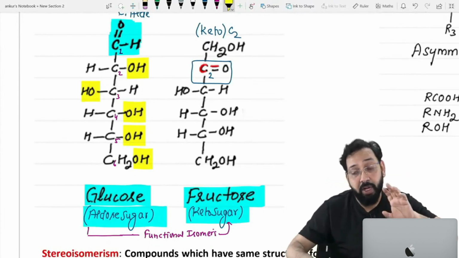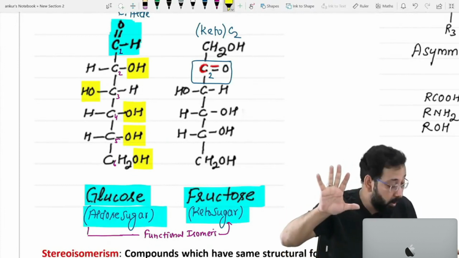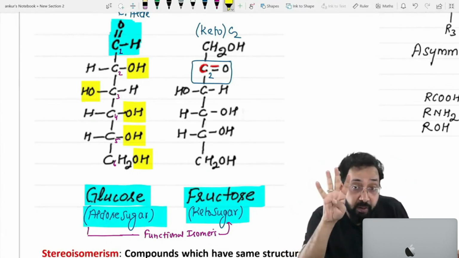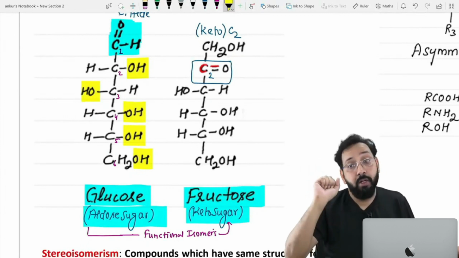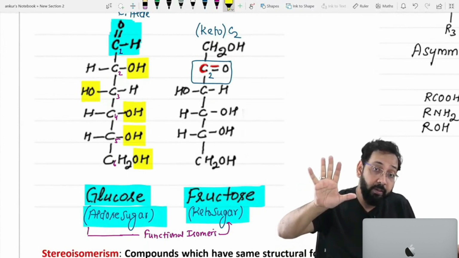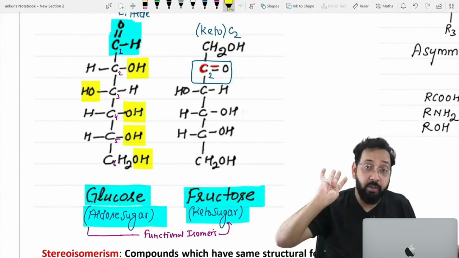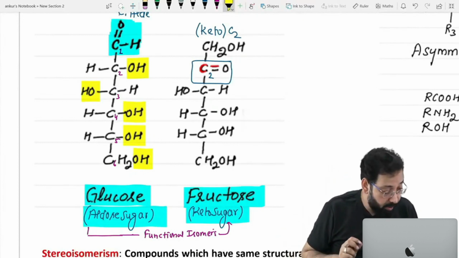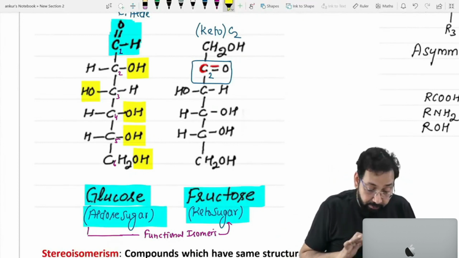If a carbohydrate has 5 carbon, ribose sugar, how many OH should be there? 4 OH. Yes, so again I say glucose has 6 carbon, it has 5 OH.